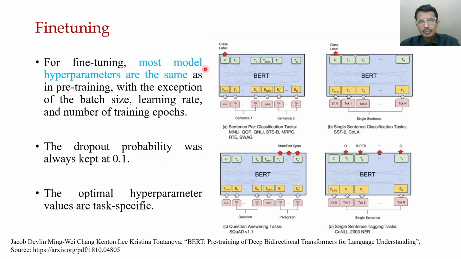For fine tuning, most model hyperparameters are the same as in pre-training, with the exception of the batch size, learning rate, and the number of training epochs. Dropout probability is 0.1, and the optimal hyperparameter values are task specific. So in this way, for different purposes, the BART models are being fine-tuned.